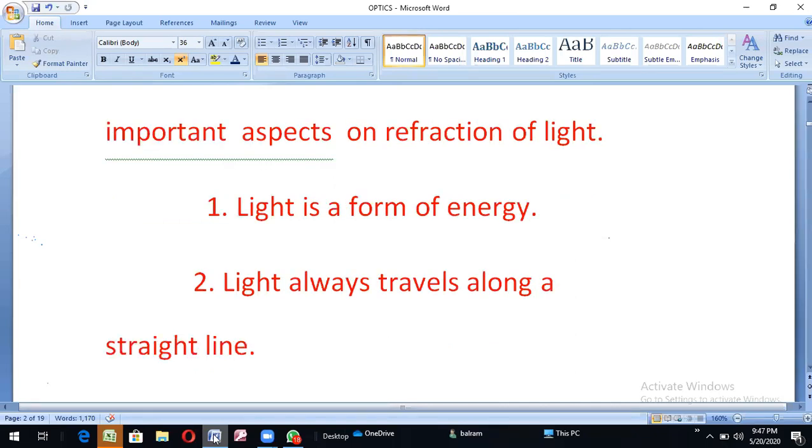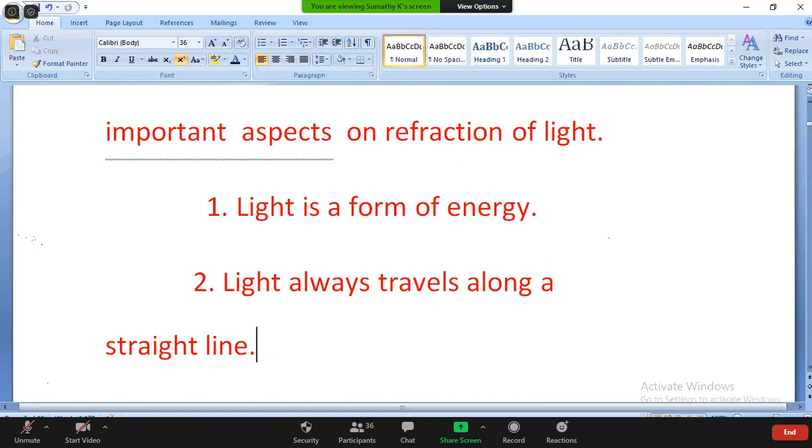When the light source is present, the light rays go in a single direction only, not in various ways. So light always travels along a straight line.